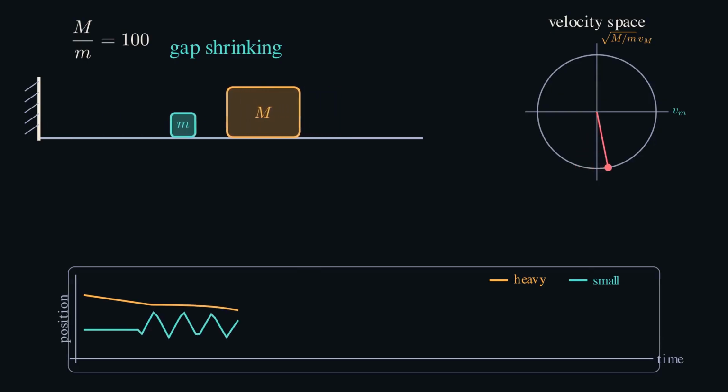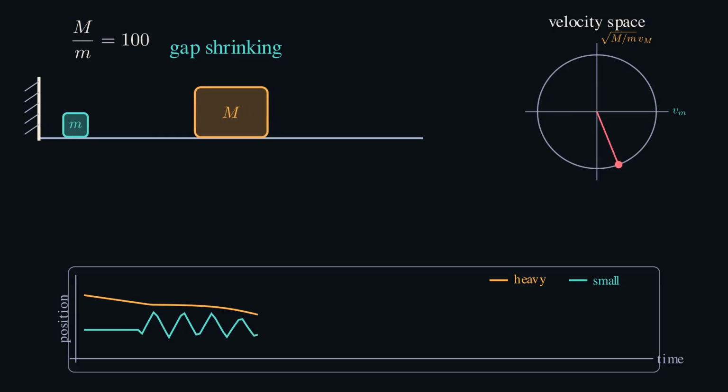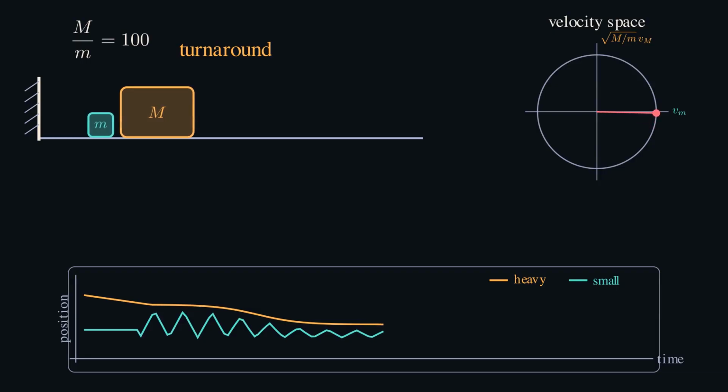Then comes the middle phase. The heavy block has nearly stopped. Collision after collision transfers its leftward momentum away, and for one brief moment the big block reverses while the little one is still trapped. This is where my intuition originally broke. I pictured the small block simply draining the large one and escaping, but escape depends on relative speed, not on whether the big block has reversed. The little block keeps catching it, being thrown back, hitting the wall, and trying again.